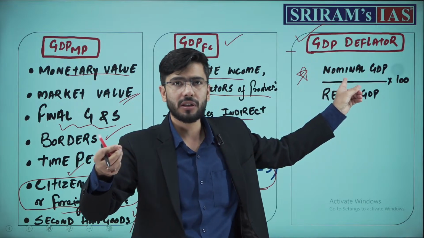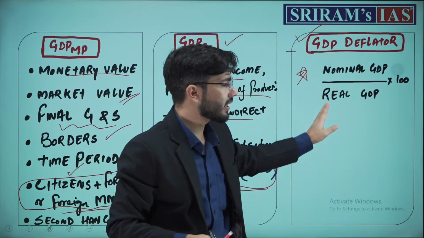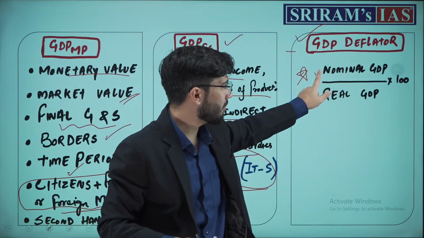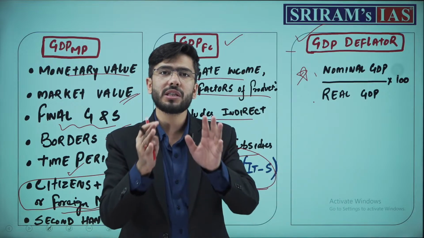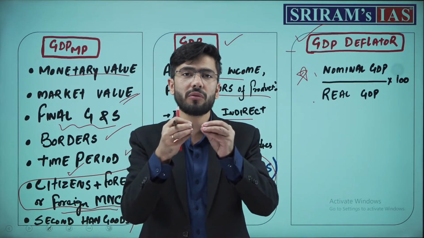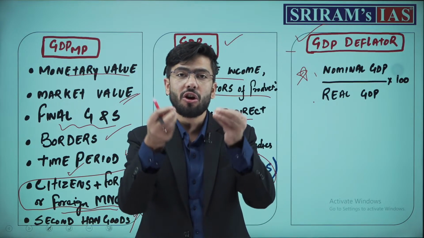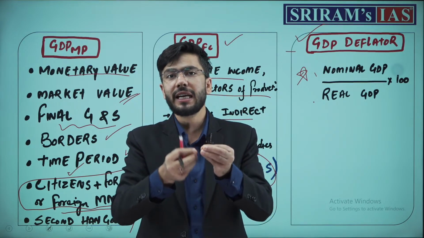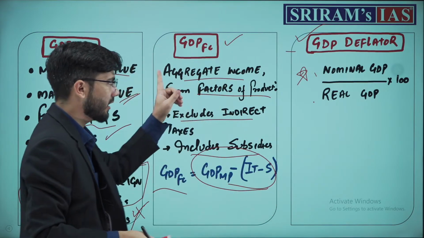That is the concept of deflator. How does the deflator give us this number? Because it compares nominal and real GDP, then only we derive a number which is a deflator, which gives us the number with which we can define the effect of inflation in the increase of numbers of GDP. Understood? Clearly remember.